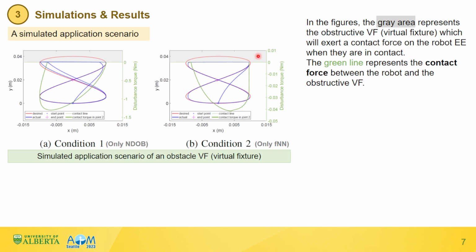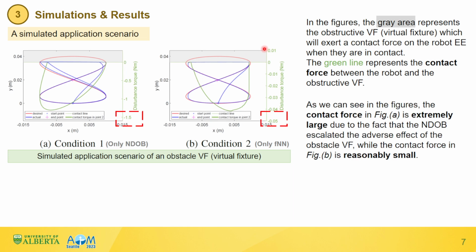The green line represents the contact force between the robot and the obstructive virtual fixture. As we can see, the contact force in figure A is extremely large due to the fact that the nonlinear disturbance observer escalated the adverse effect of the obstacle virtual fixture, while the contact force in figure B is reasonably small.